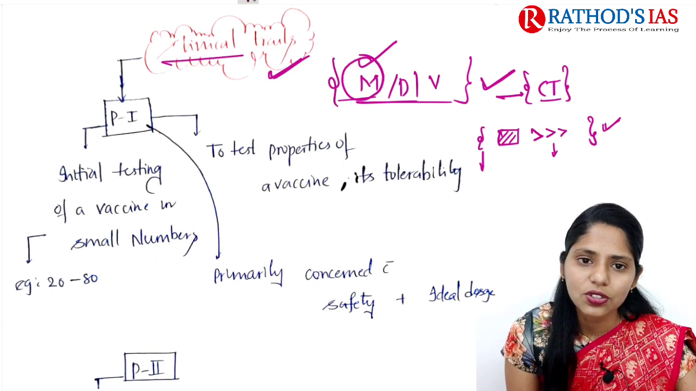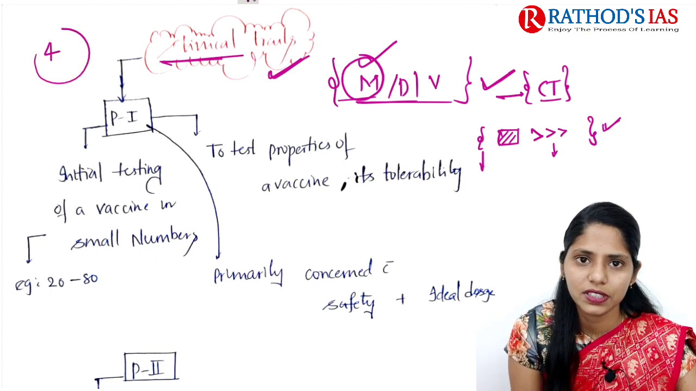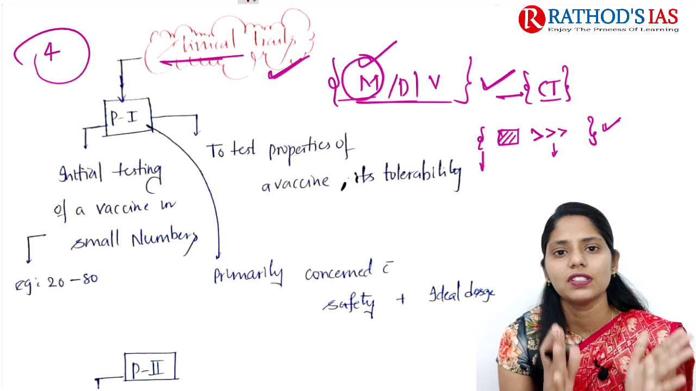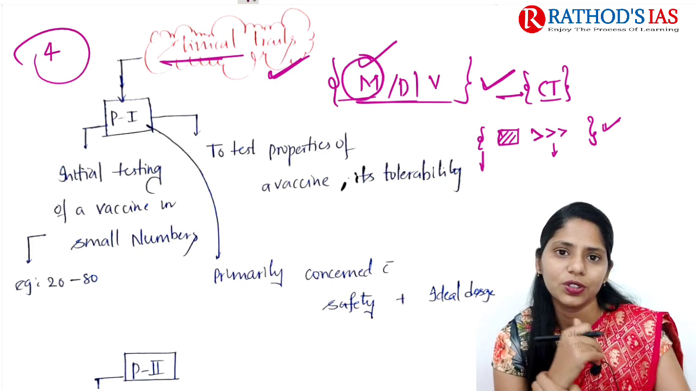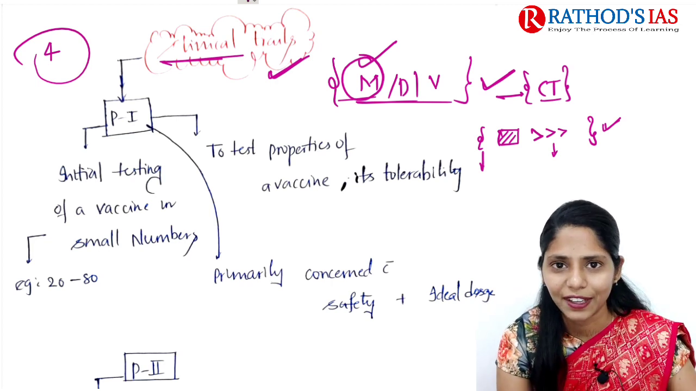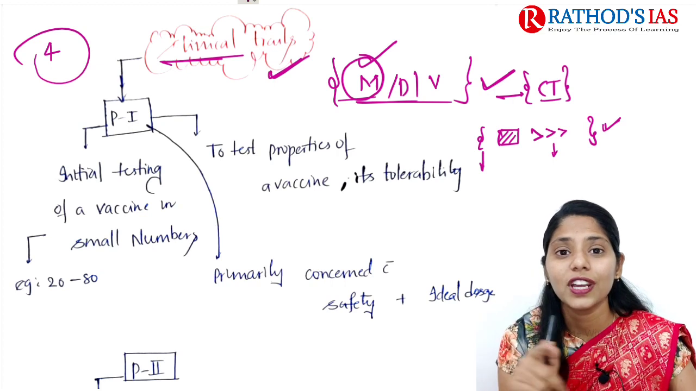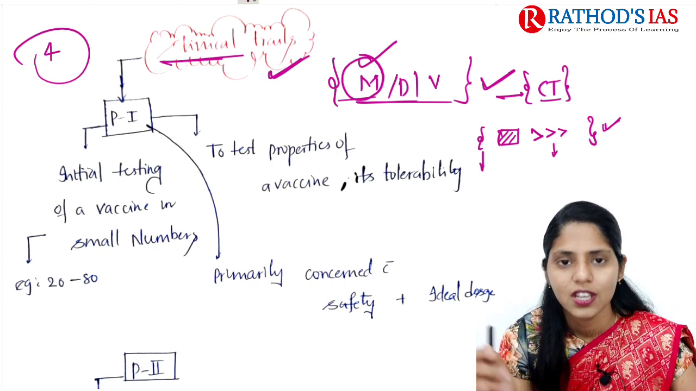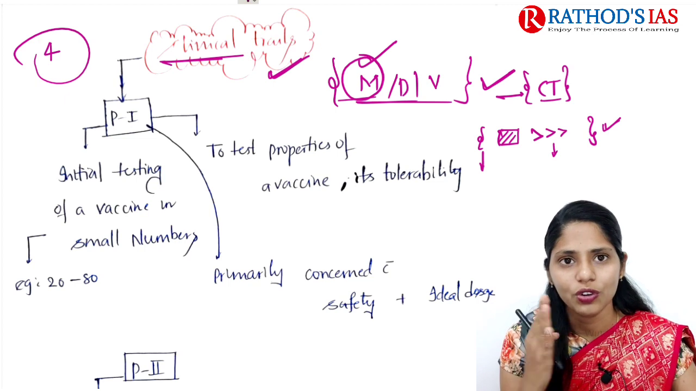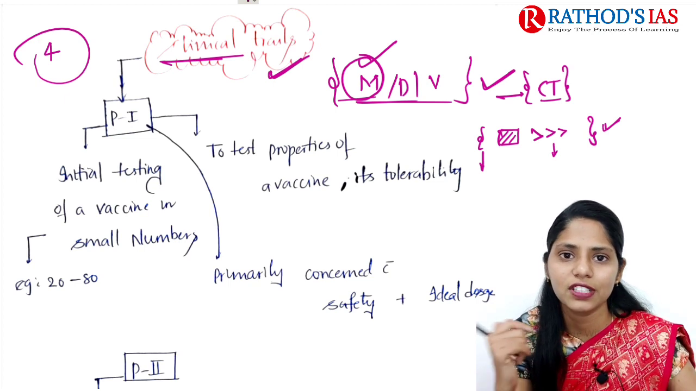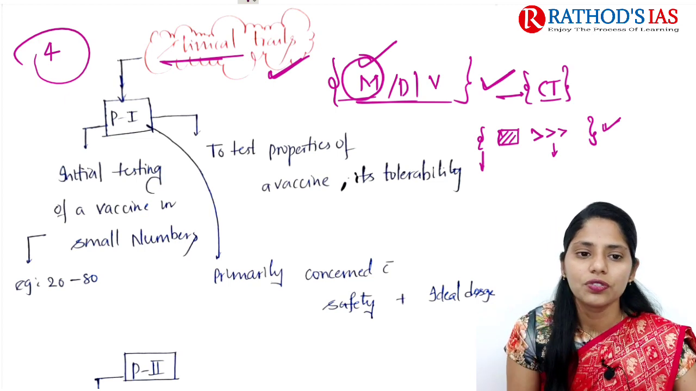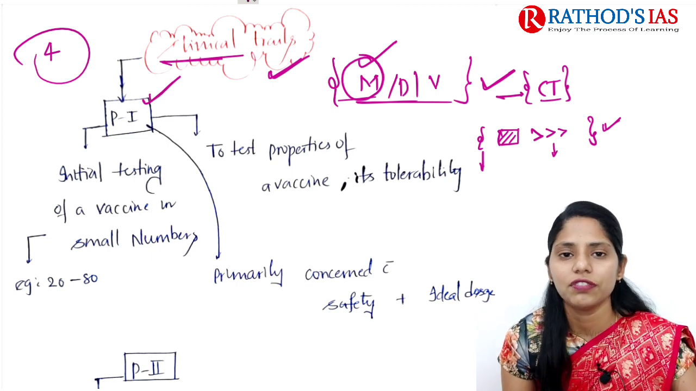Here, these clinical trials can be divided into 4 types. The first is phase 1, then phase 2, phase 3 and phase 4. If you are coming from a medical background, you may also know about phase 0 clinical trials. Here we are going to focus on phase 1, phase 2, phase 3 and phase 4 clinical trials. So phase 1 clinical trial is the initial phase, right?